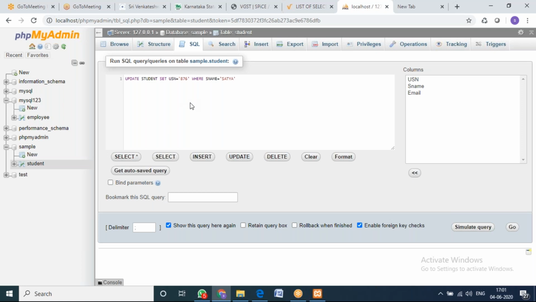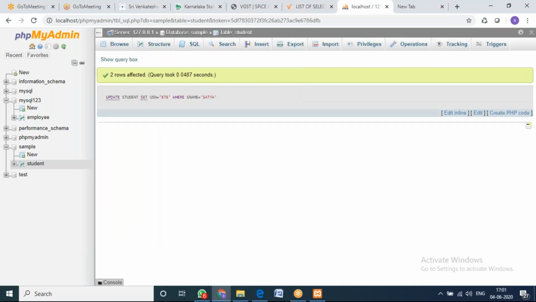So that's why I'm going very slowly by showing all the errors. Update student, which is the table name, set the new values where S name equals Satya. It's the condition we want, so I am giving S name as a condition. Now I'll execute this query. You can see two rows affected. That means two rows are there with the same value.